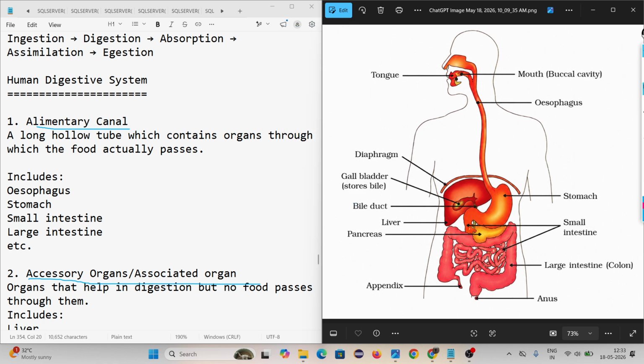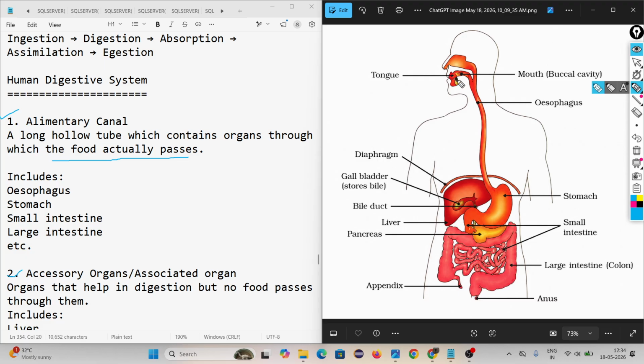Sir, what do you mean by alimentary canal? A long hollow tube. A long hollow means inside the tube there should be space. Okay, and look, this is a hollow tube. There is nothing inside this tube. Our digestive system is divided into two parts: alimentary canal and accessory organ. Alimentary canal is nothing but a long hollow tube which contains organs through which the food actually passes.